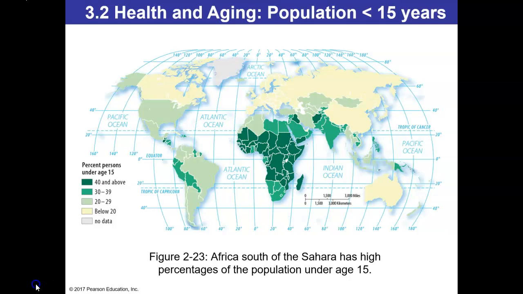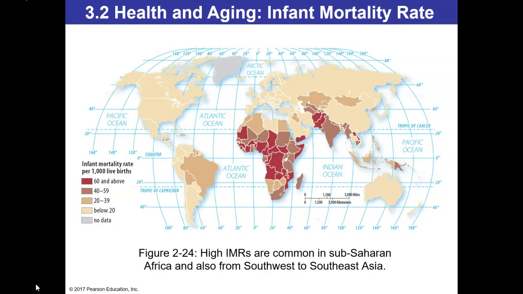of 65. Figure 2-24, located on page 61 of your textbook, is going to indicate the infant mortality rate per 1,000 live births. Remember, this is the number of children that die between the time they're born and their first birthday per 1,000 live births. You will see on this map that high IMRs are common in sub-Saharan Africa, but also in Southwest Asia, as